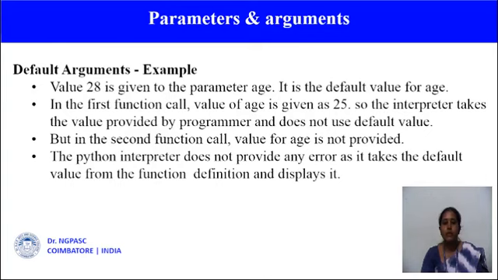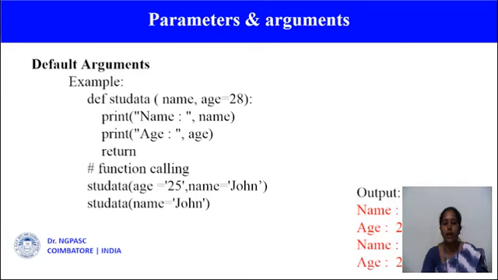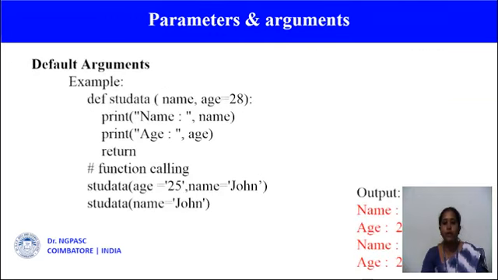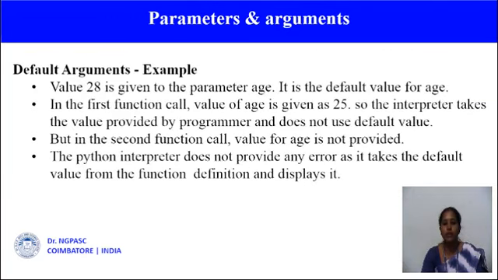So in this example, value 28 is given to the parameter age. So it is the default value for age. So in the first function call, the value of age is given as 25, so the interpreter takes the value provided by the programmer and does not use the default value. If you miss out passing the value for the argument, at that time the default value will be taken.